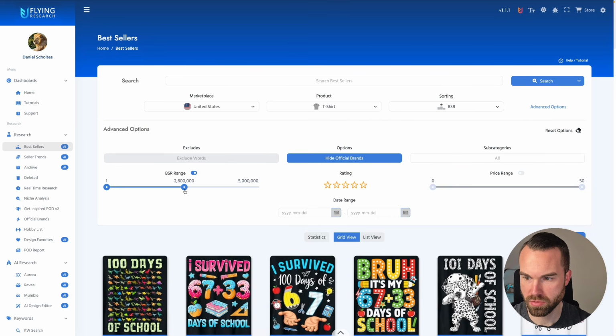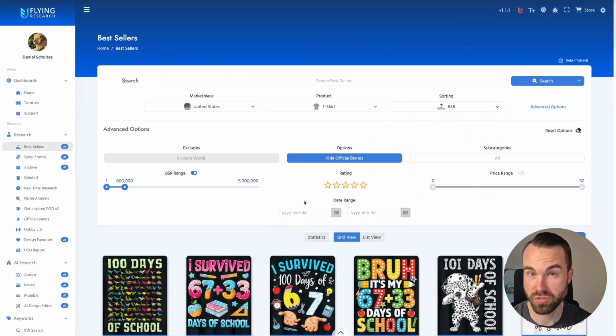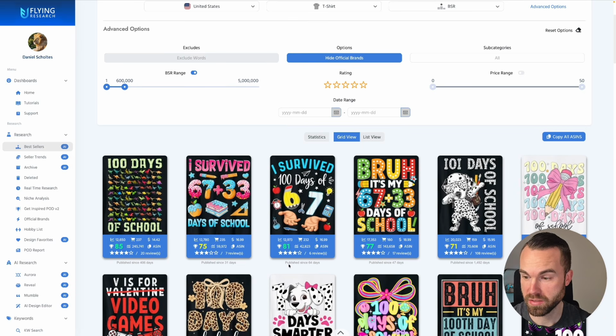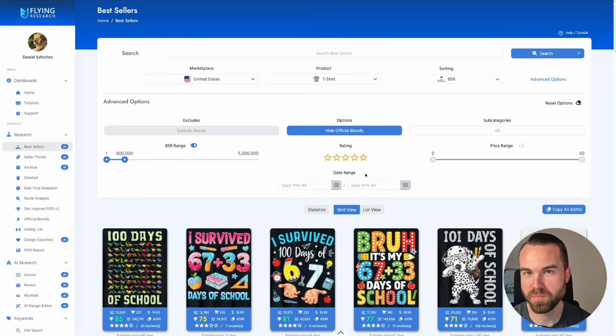We set a BSR range like before to 600k. We got the sorting by BSR here. And now you set a date range. And that's where you can filter by published days. So right now you can only find this on the bestsellers tab, but I suggested this feature on the Discord of Flying Research. So I hope that they will soon implement this on the seller trends tab.